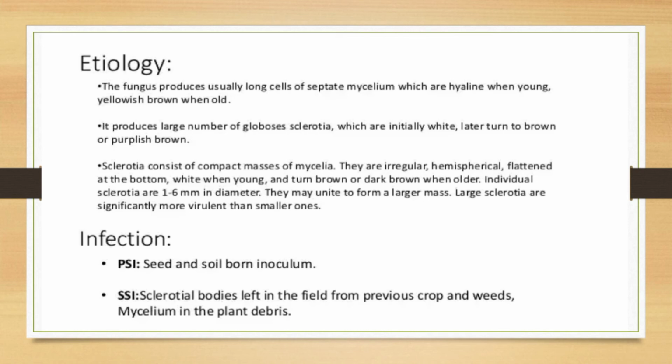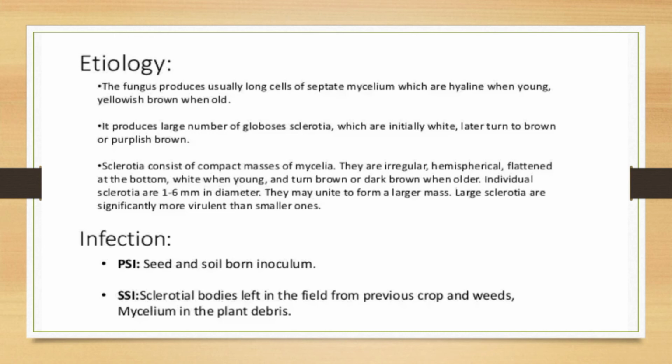Sclerotia consist of a compact mass of mycelia. So here it is a very important structure, the sclerotia. It is nothing but a hard compact mass of mycelium. If the pathogen is surviving adverse conditions, it can protect itself through these sclerotia.